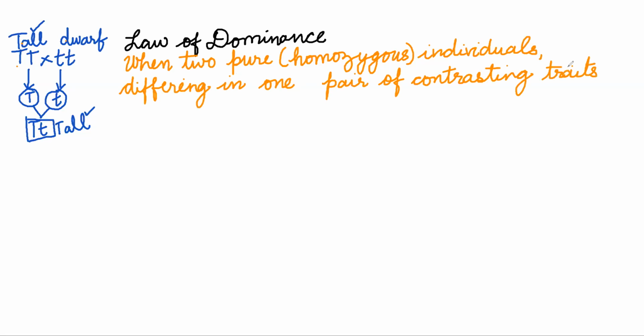So the first part has been expressed in the blue region on the screen, and with the help of this orange part we have written it in words. The same thing is written there, that when two pure homozygous individuals differing in one pair of contrasting characters are crossed, okay, when that is crossed, what happens?